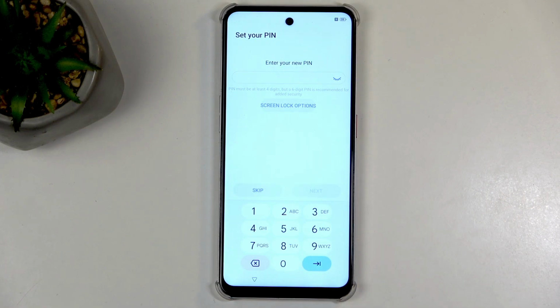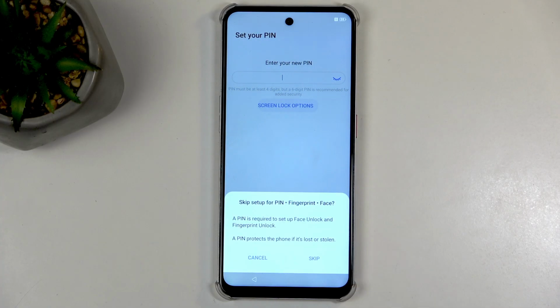Anyway, I'm going to be actually not protecting this device. Now, that being said, I'm not going to do this. It's not my phone really, so it's not something that I'm going to be using. But obviously, this is a phone that you're going to be using most likely. And I highly recommend selecting some kind of screen lock, as this will protect your data.